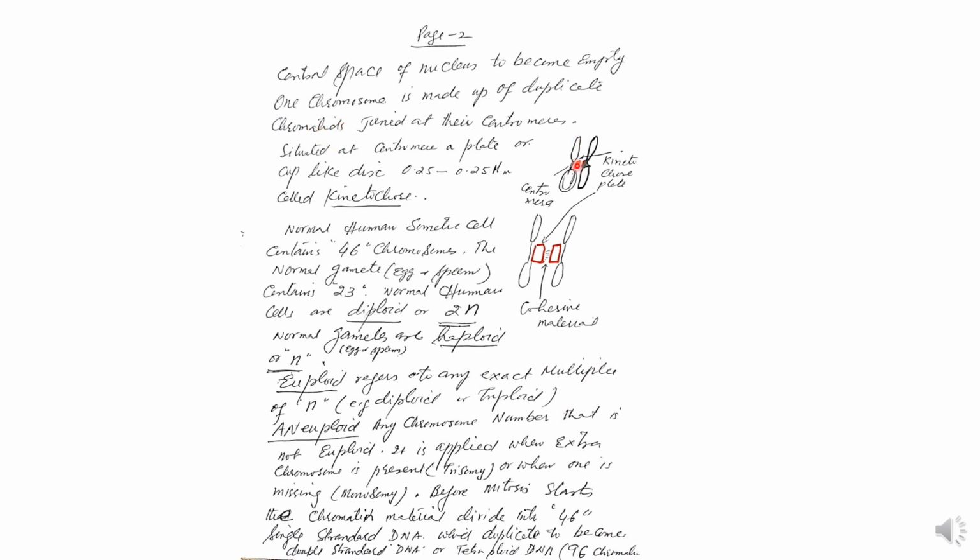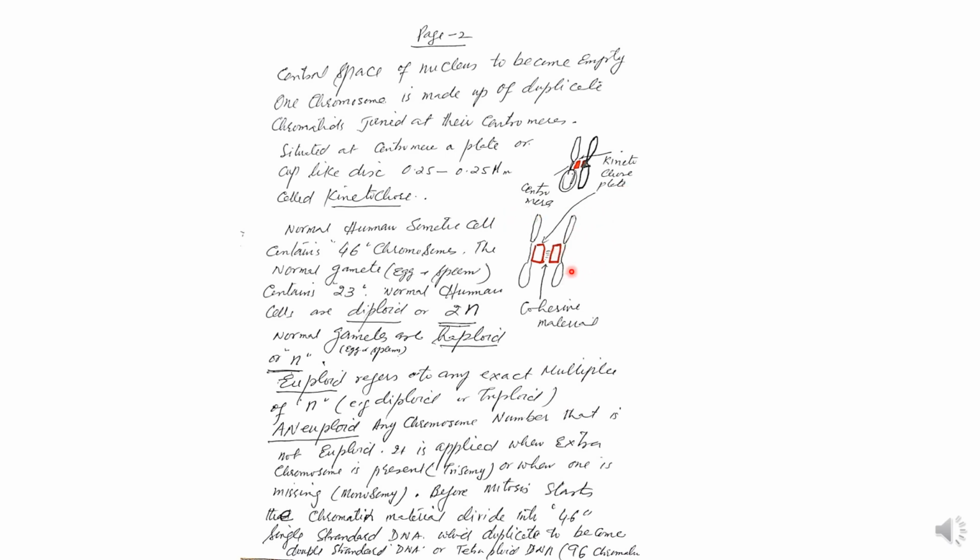This is the original chromatid, this is the sister chromatid, joined at their centromere, the thin point where they are joined. Situated at the centromere is a plate, on this one and this one. The name given to this plate is kinetochore. This is the word used, kinetochore plate.